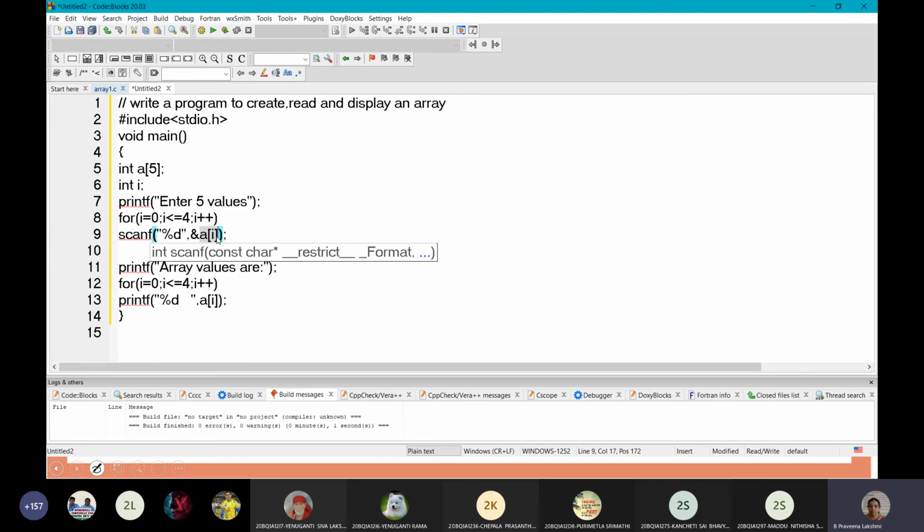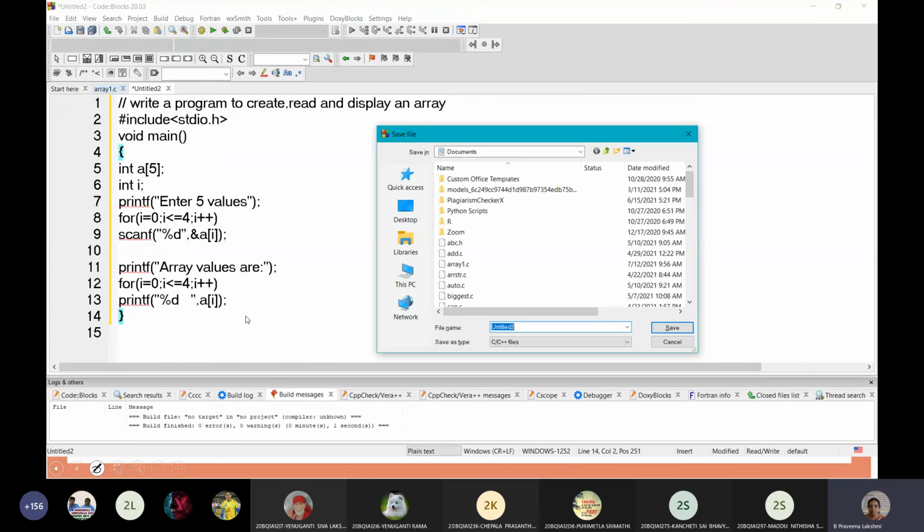So a plus i, the base address of a plus i, and if it is 0, a plus 0. So the base address plus 0 is added. And whenever it gets a number, that is an address value. So to treat that address value as an address and transfer the value to a particular location, the ampersand is used. Okay, it just treats that number as an address and stores the value in that location. So for that it's an ampersand. Save the file.